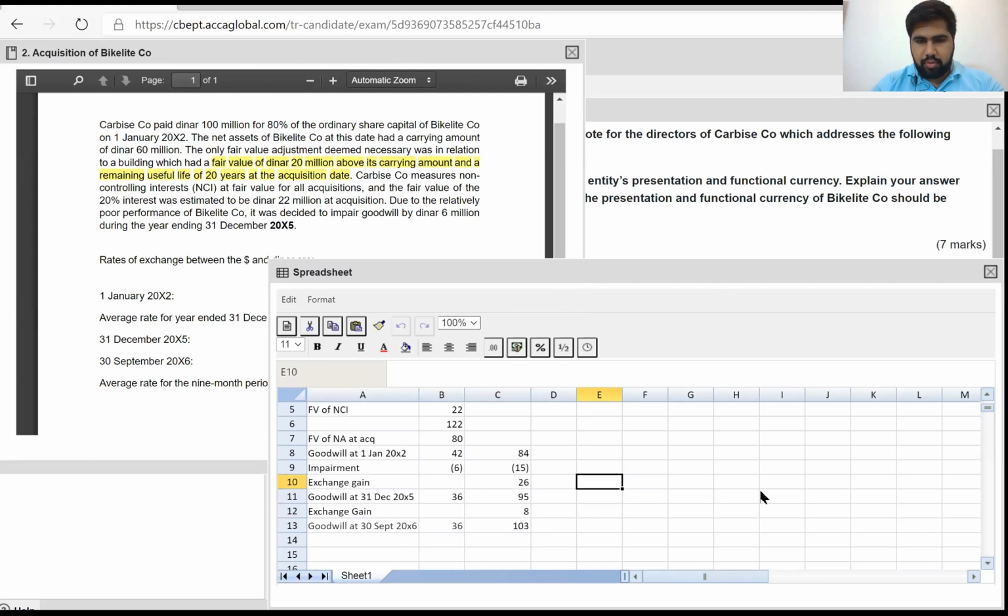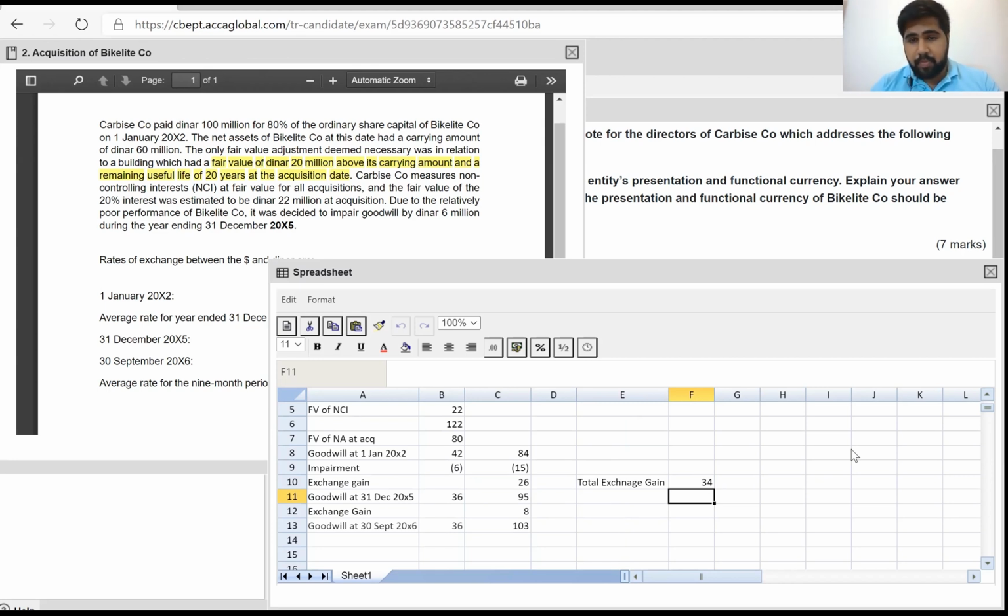So total exchange gain is 26 plus 8, 34. So total exchange gain, this is on goodwill, guys.